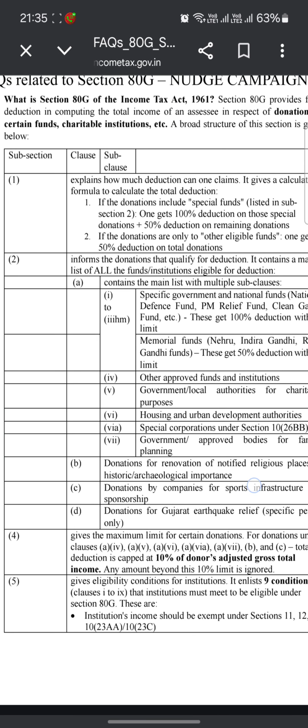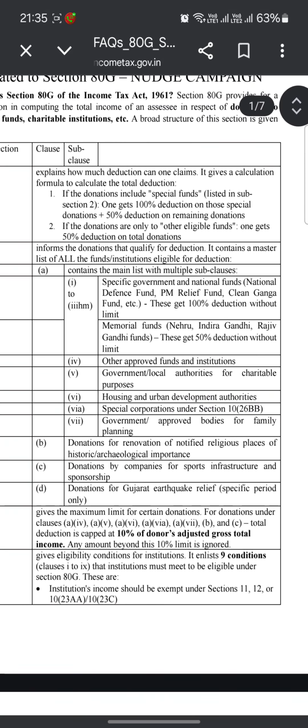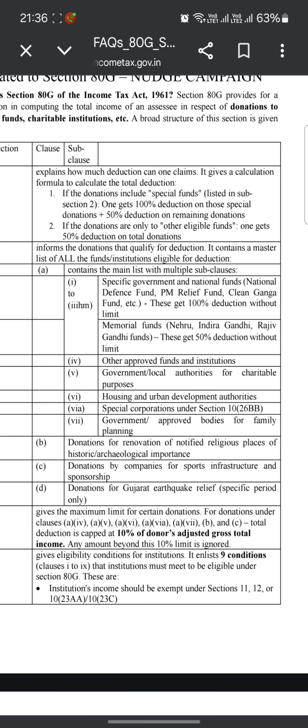Now what do we have in this section? Clause 2 informs which donations qualify for deduction. It contains a master list of all the funds or institutions eligible for deduction.